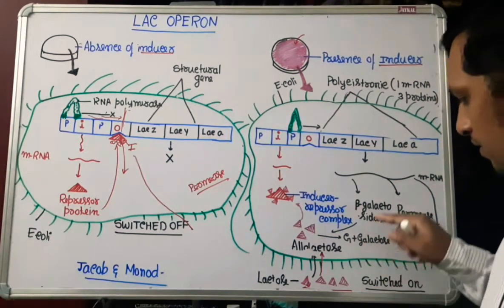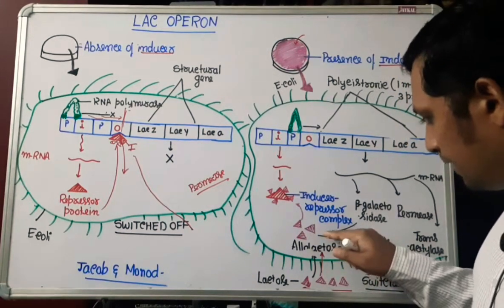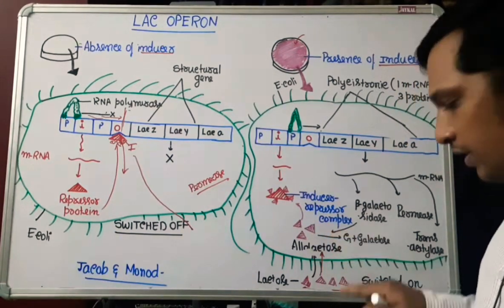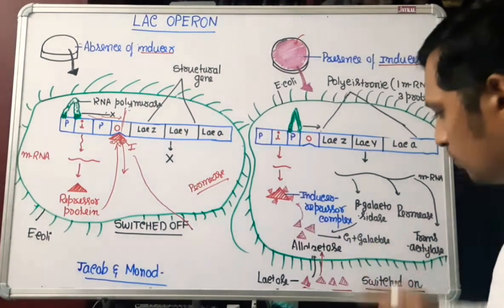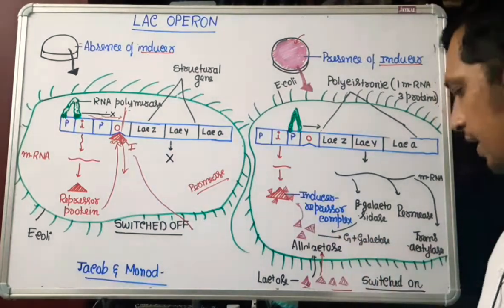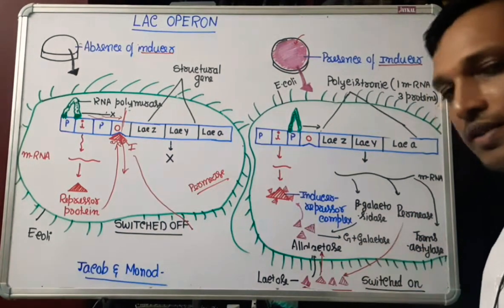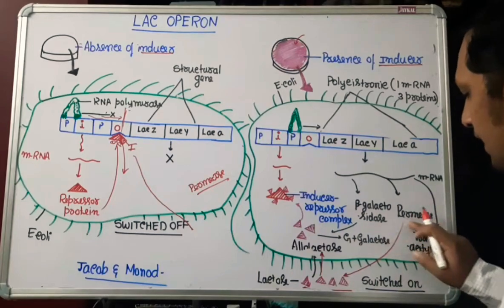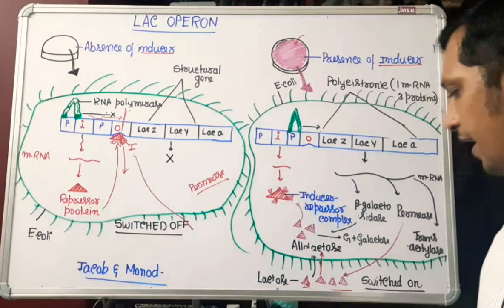Beta-galactosidase enzyme will break whatever lactose has entered into its monosaccharide units, glucose and galactose. Glucose can be utilized. Further, more and more lactose will enter into the cell with the help of permease. The name permease means it makes the cell permeable to the entry of lactose.